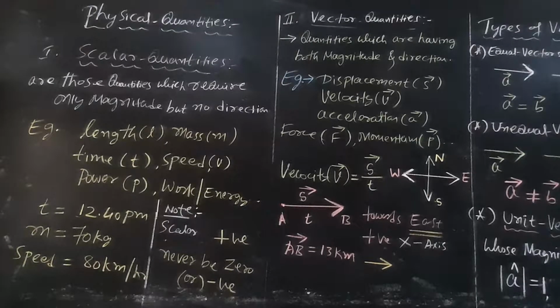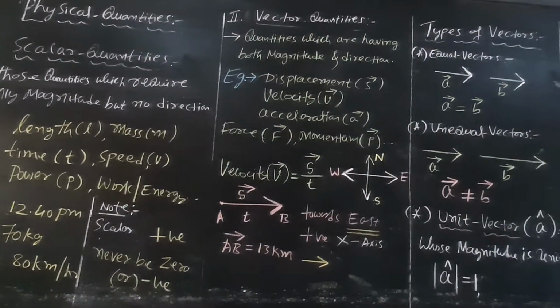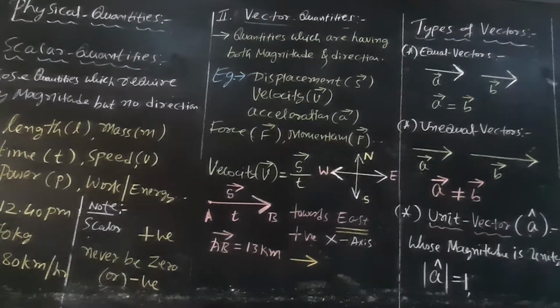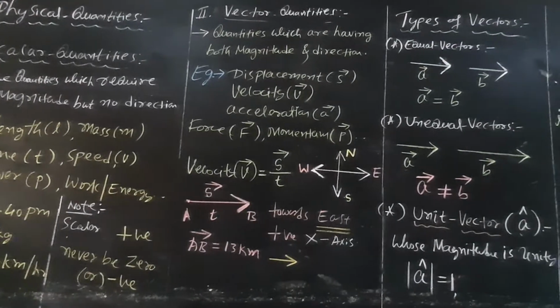Mass of a body 70 kg, right? It does not have any direction. Speed 80 km per hour. Very important note point: scalar quantities are always positive, and never negative, and never zero.